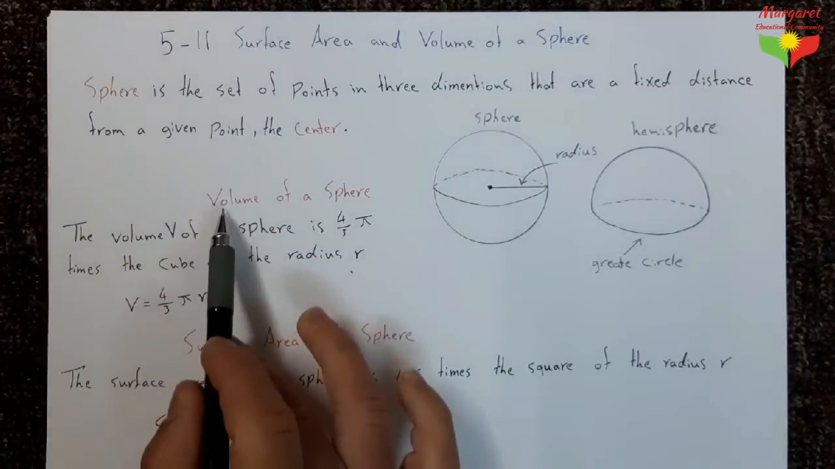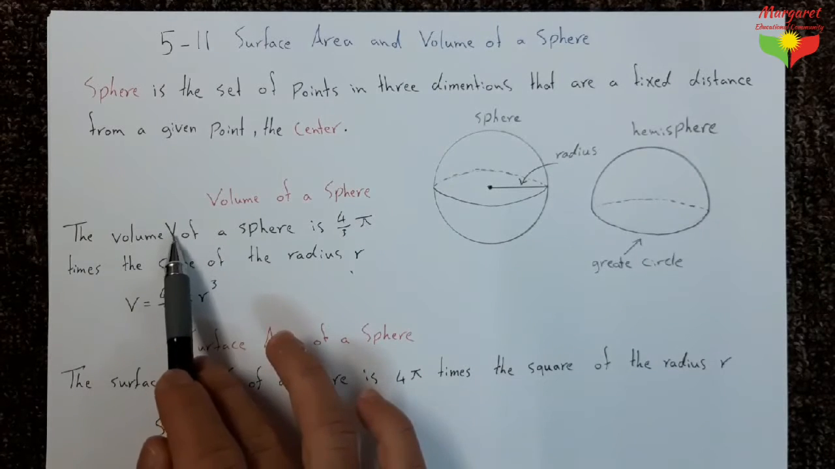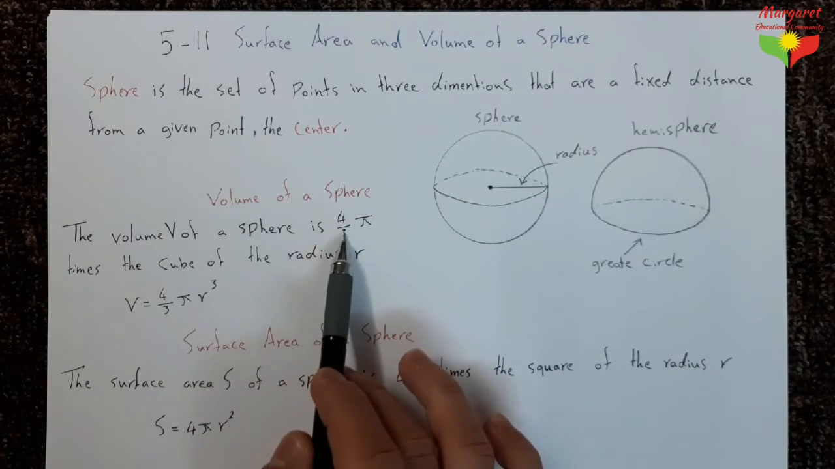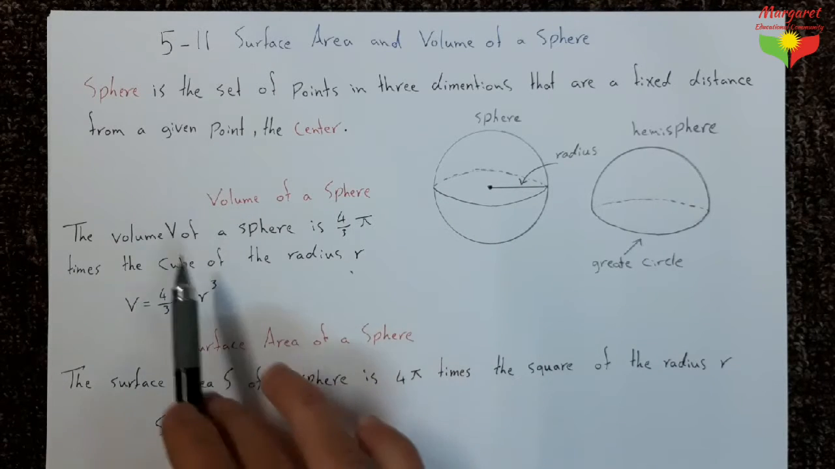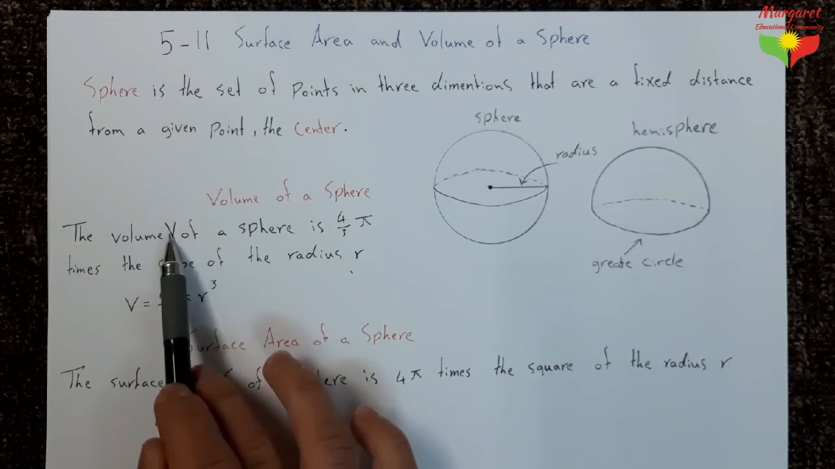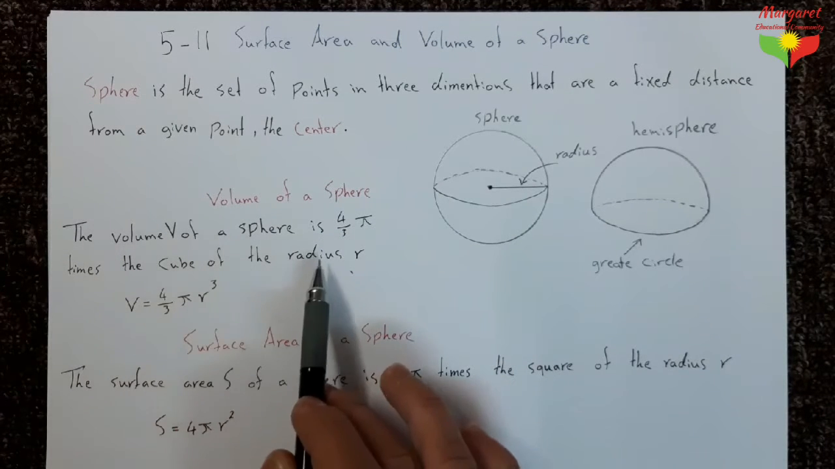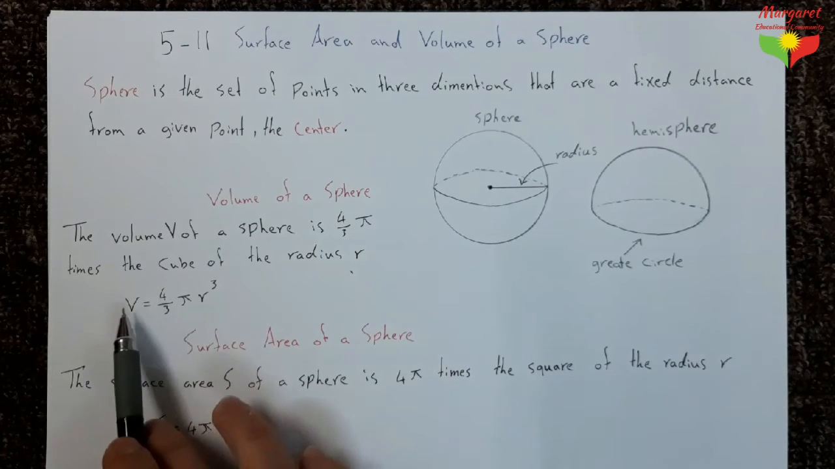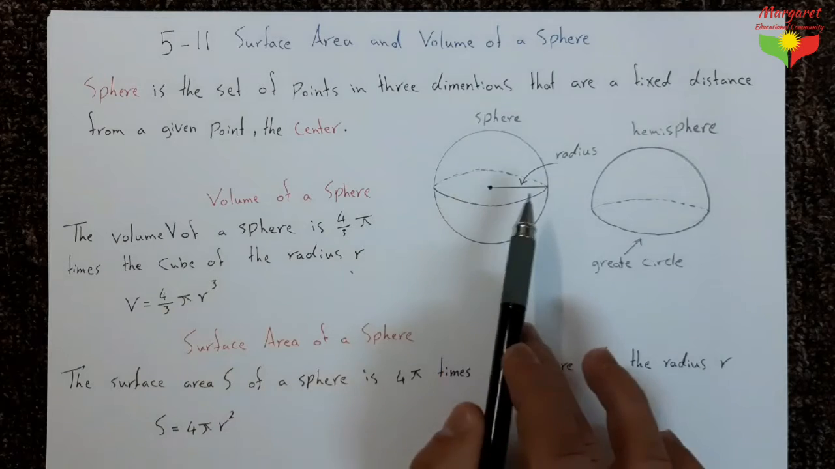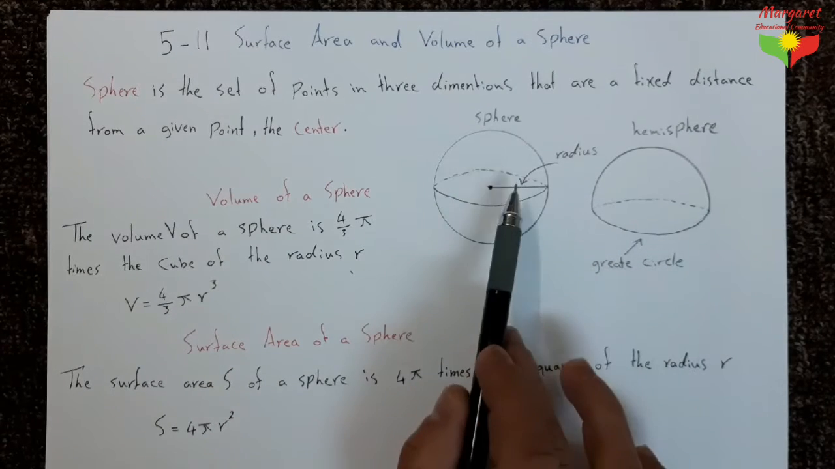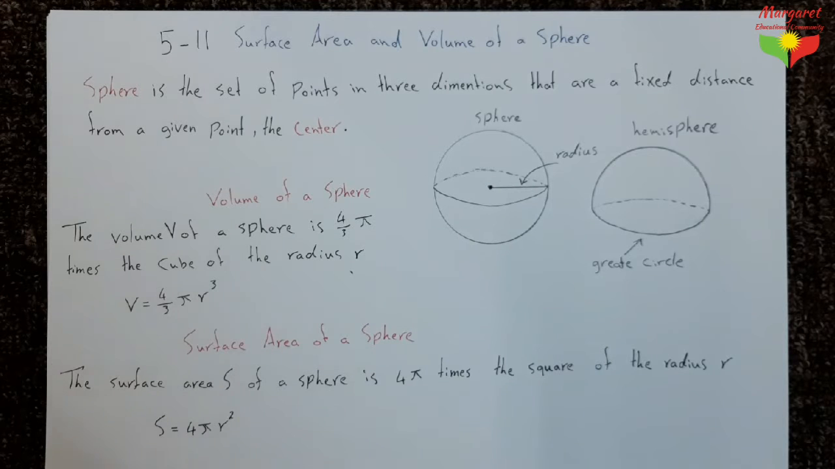After that, we have volume of a sphere, قەبارەی Go. The volume denoted by V of a sphere is 4/3 pi times the cube of the radius denoted by R. So V equals 4/3 pi times R cubed. R is the radius of a great circle.